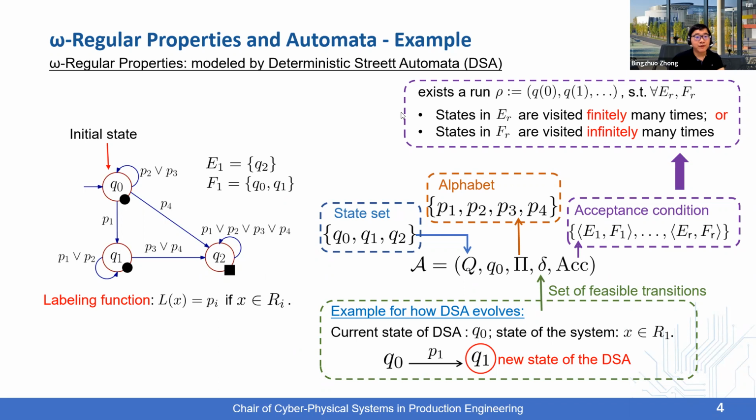If one of these conditions is fulfilled, then we say that the corresponding omega regular property is fulfilled.